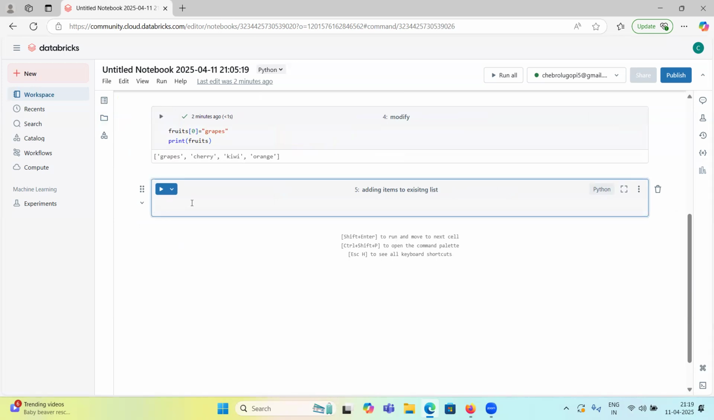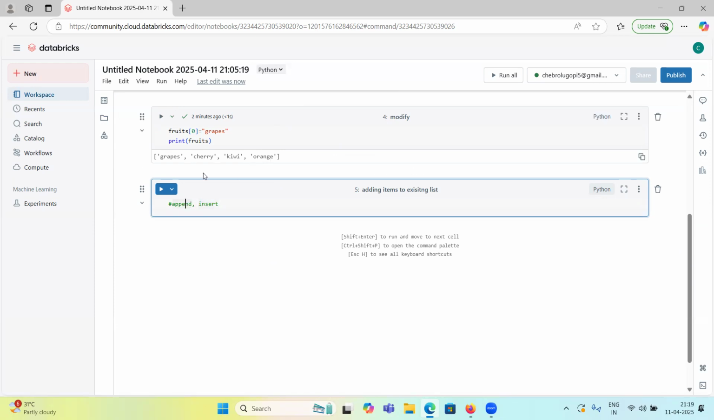To add items to a list, we have two methods. One is append and one more is insert. Okay, so what will append do? And insert, we will use at a given index. If you want to insert at a fixed position, then we will use the insert method. If you want to append, you don't have a fixed position.